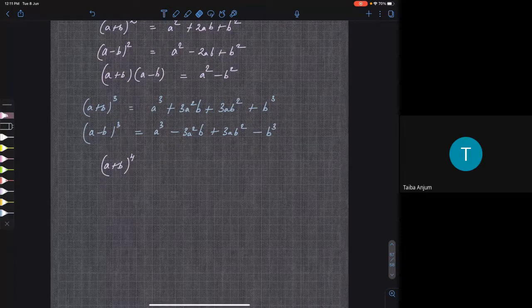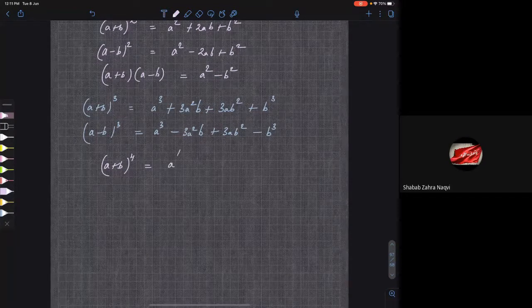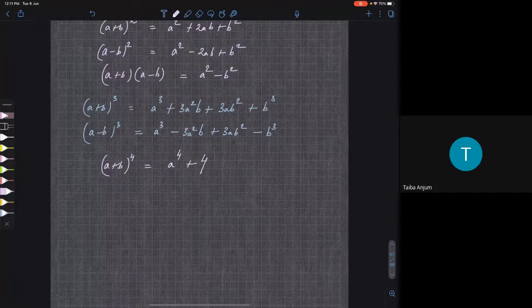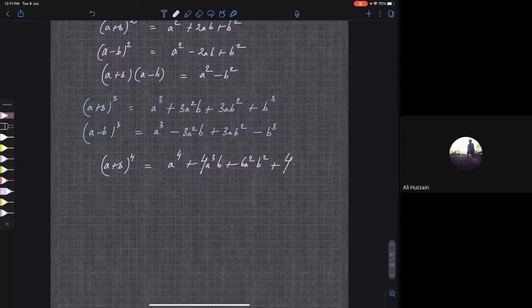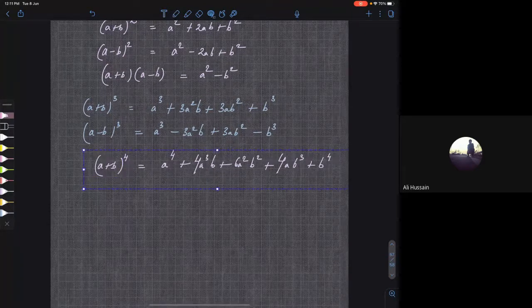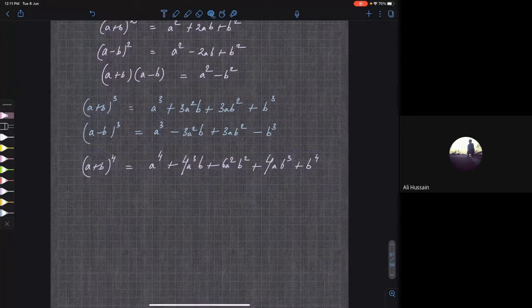So obviously nobody remembers this. Nobody likes to remember this. But A raised to 4, I'll write down, plus 4 A cube B plus 6 A square B square plus 4 AB cube plus B power 4. Don't worry if you don't know this. Even I do not know, but I have written it down somehow.